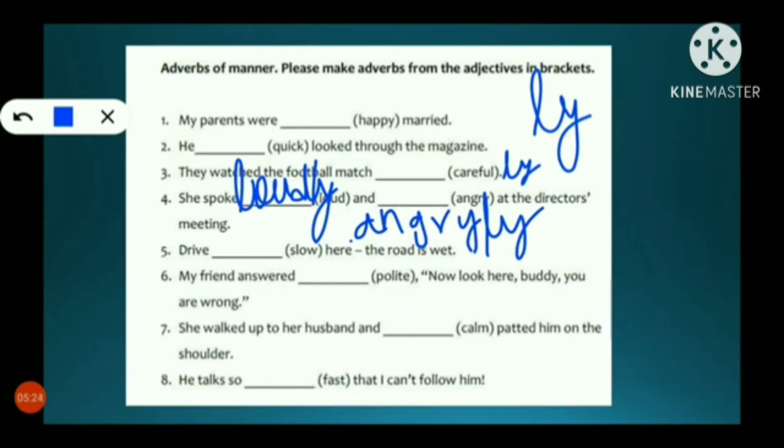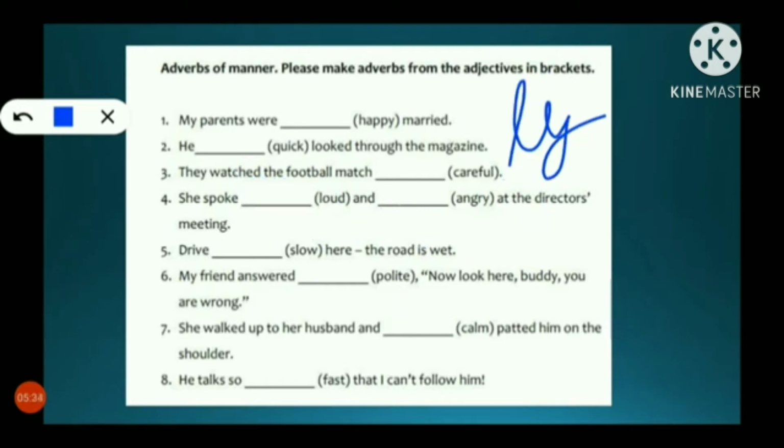Are you clear? Drive dash, here the road is wet. In the bracket what is it? Slow. So what can you write? You can add ly, slowly. My friend answered dash, in the bracket polite. So politely. She walked up to her husband and dash patted him on the shoulder.